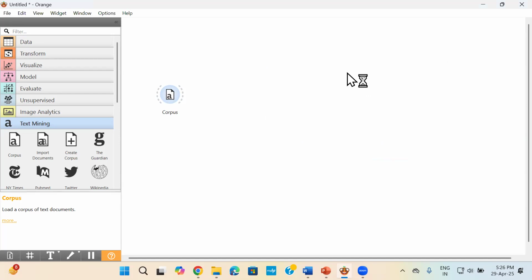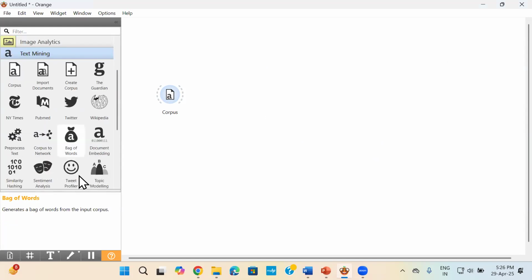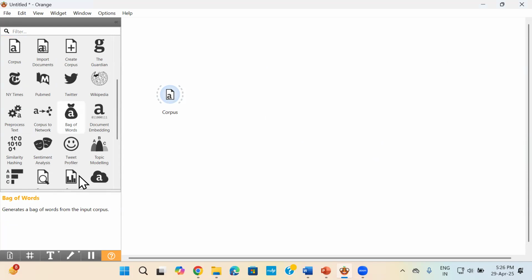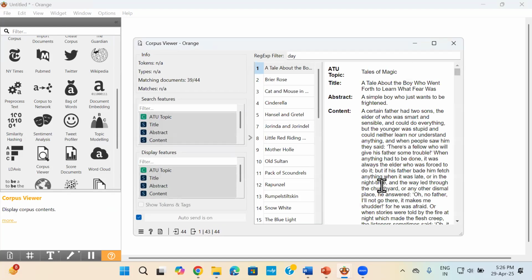Now when you have loaded the corpus, initially we had the file, and from there we were viewing it in the data table. Now here we will be viewing it in the corpus viewer. So if you just scroll down, you'll be able to see the corpus viewer. Just click and drag, and you will be able to see it. It shows you there are around 44 documents.